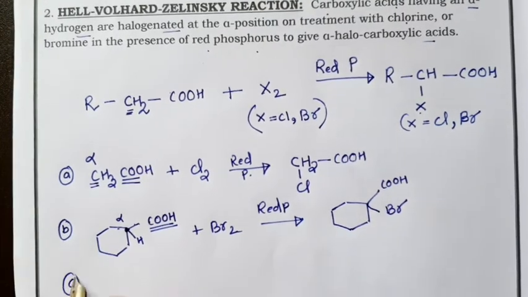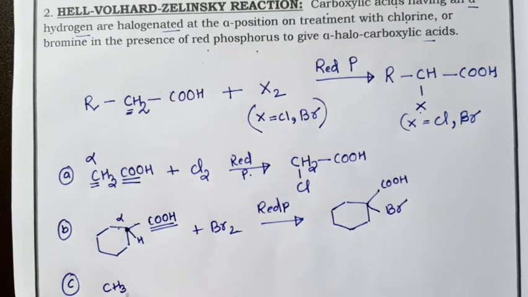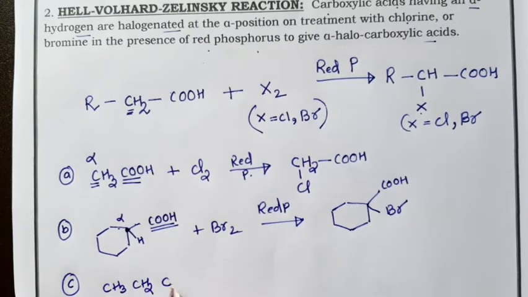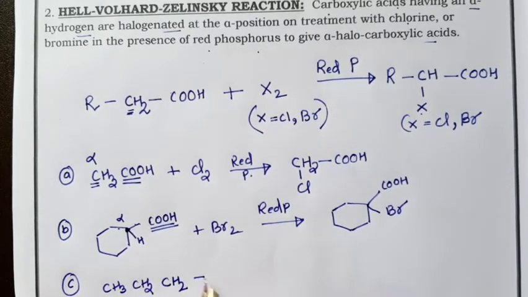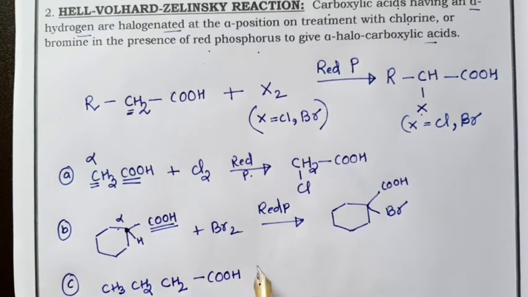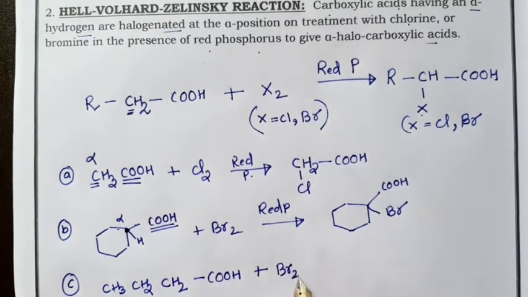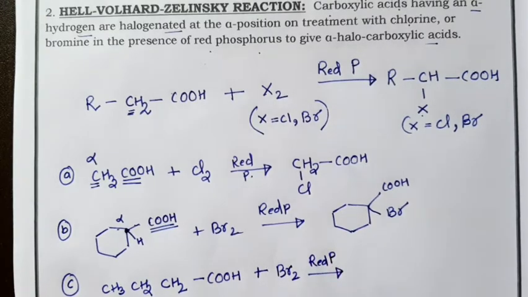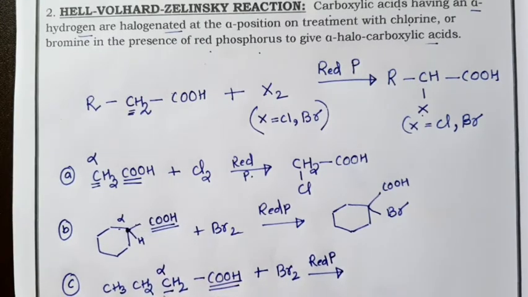And the last one, again CH3, CH2, CH2, then COOH, then again bromine, then red phosphorus. Now you need to identify your alpha carbon. This is your carboxylic acid, so this one is your alpha carbon.